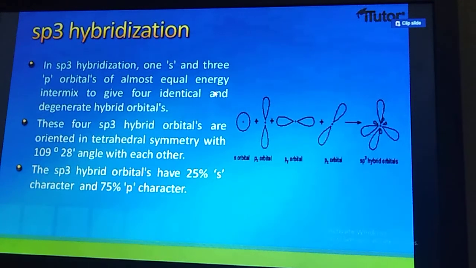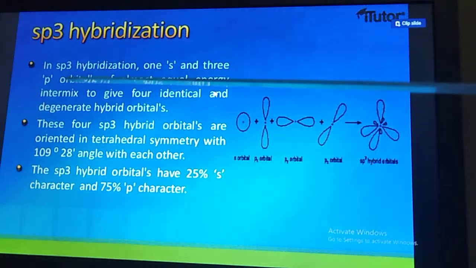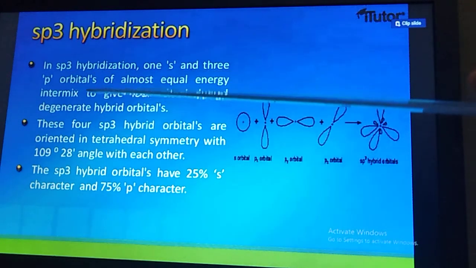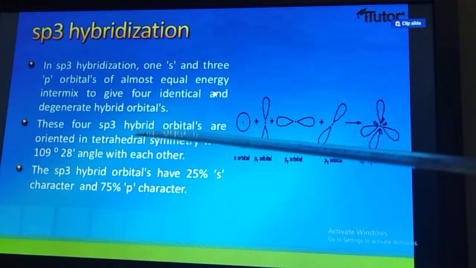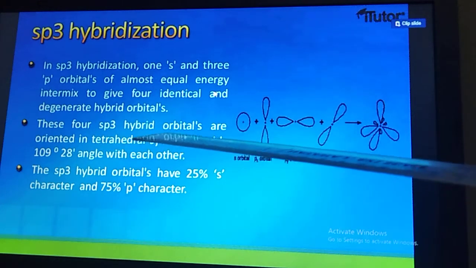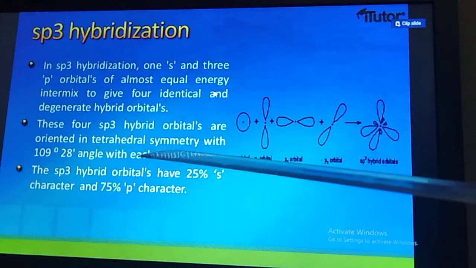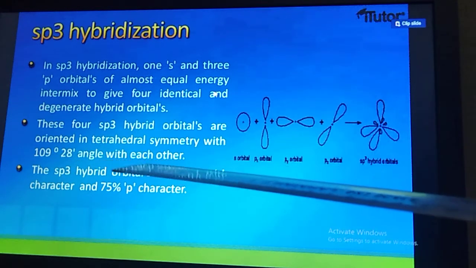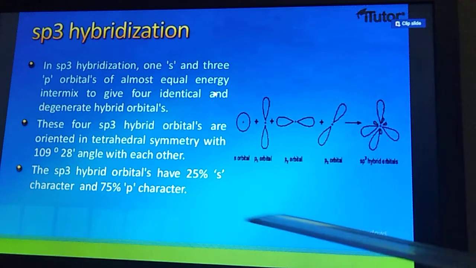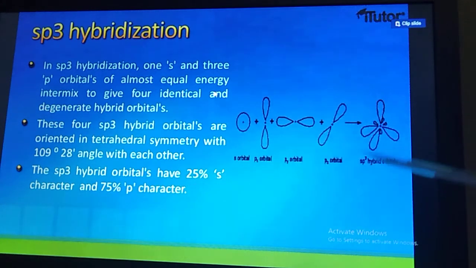So if you check out sp3 hybridization, student, here 1s and 3p orbitals are intermixed together to give 4 new orbitals. In sp3 hybridization, 1s and 3p orbitals of almost equal energy intermix to give 4 identical and degenerate orbitals, known as sp3 hybridization. These 4 sp3 hybrid orbitals are oriented in tetrahedral symmetry with bond angle 109 degree 28 minutes. Okay. So the sp3 hybrid orbital has 25% S character, student, that you can understand very easily.